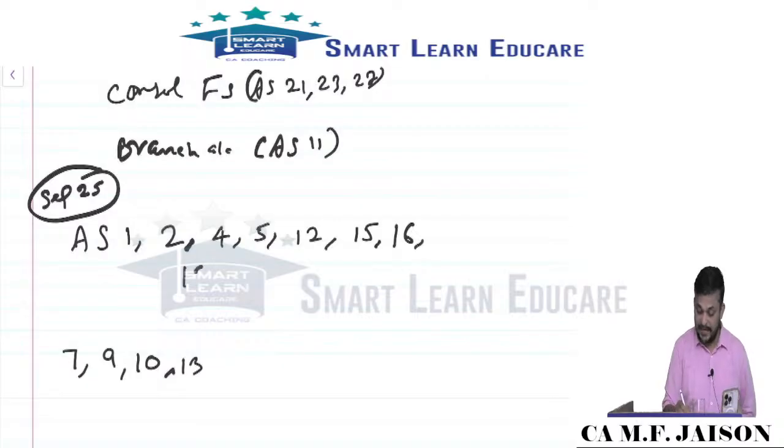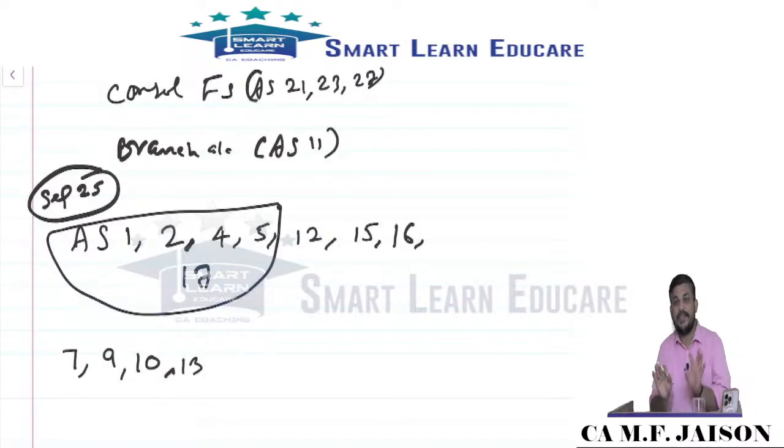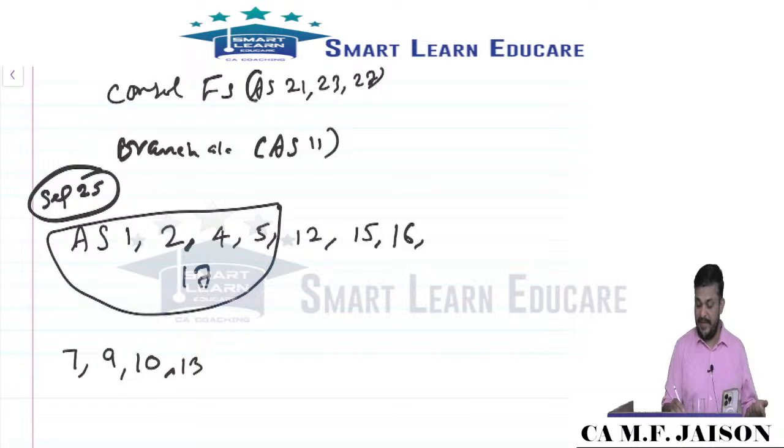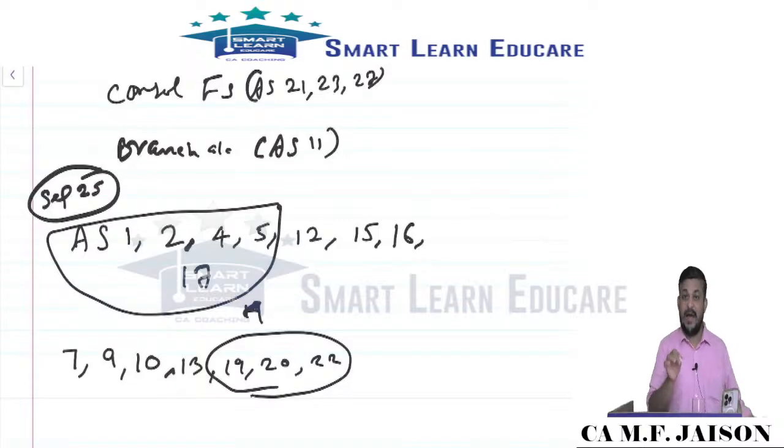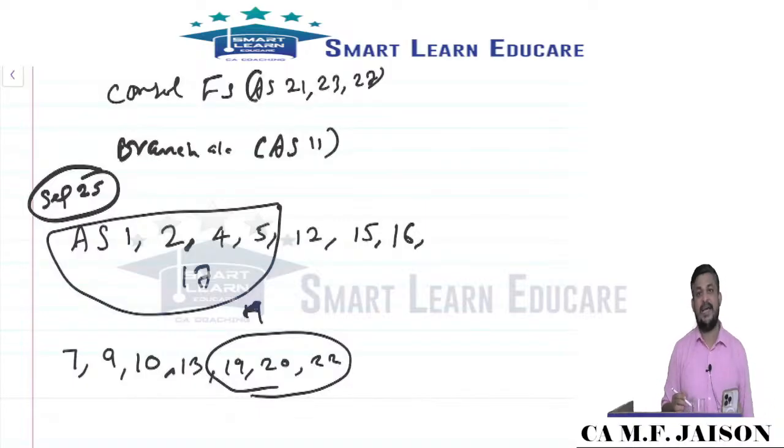Another very significant standard is 17, which has had a presence for the last few examinations. Then we can expect questions from the segment of 19, 20 and 22. These had questions in Jan but not in May. But AS 1, 2, 4, 5 and 17 were not there in the Jan exam as well as the May exam, so I would say they are highly important.